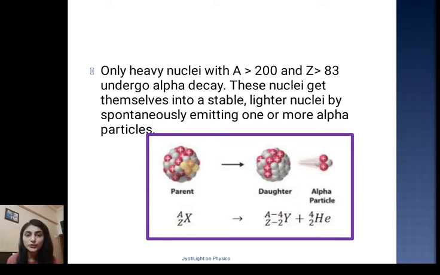Only heavy nuclei with A greater than 200, or in other words Z greater than 83, undergo alpha decay. So what happens in the case of alpha decay? The parent nucleus emits an alpha particle. What is an alpha particle? An alpha particle is a helium nucleus. So helium has charge 2 and mass number 4. So when a parent nucleus emits an alpha particle, a daughter nucleus is produced which will have charge less by 2 and mass number less by 4 units.